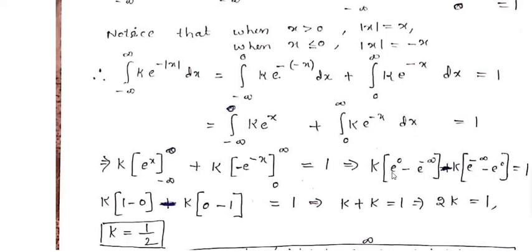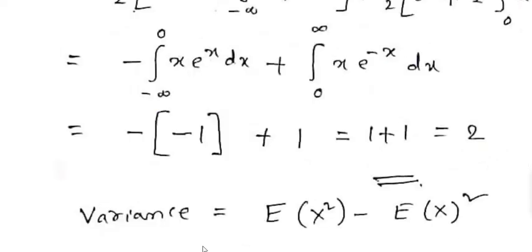Now e power of 0 means 1, minus e power of minus infinity, its value is always equal to 0. Therefore k into 1 minus 0 minus k into 0 minus 1 is equal to 1, that is k plus k is equal to 1, therefore 2k is equal to 1, therefore k value is 1 by 2.